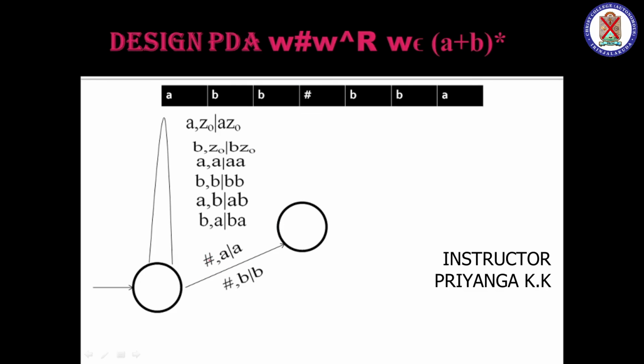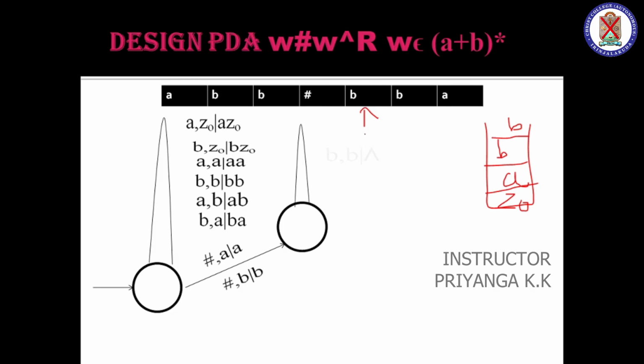Next one, I have checked the existence of hash. Next I will do what? For example, in our example, Z0 is on the top. Next I insert A on the top of Z0, next B, and next B. So after hash I see which symbol?